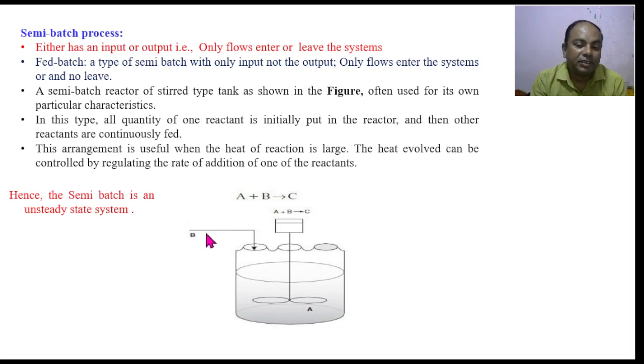So this stir type reactor would behave partly as a batch process and partly like a continuous process, to achieve a good yield of a product, since most of the reactions involve a lot of heat.